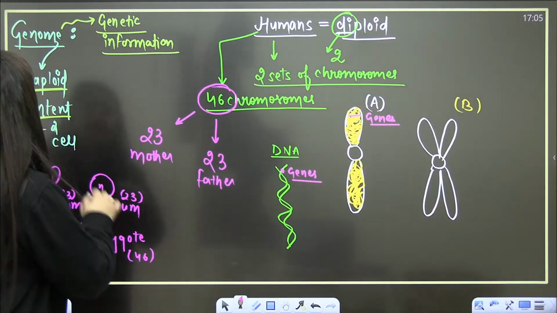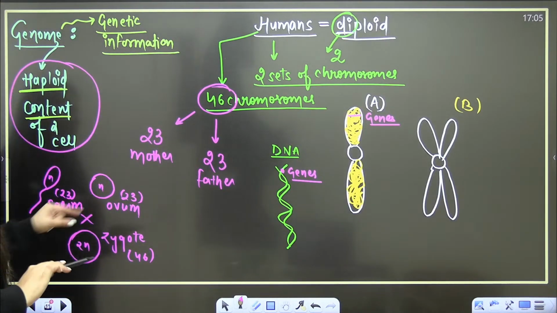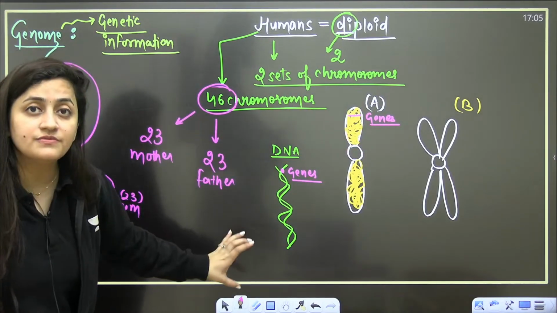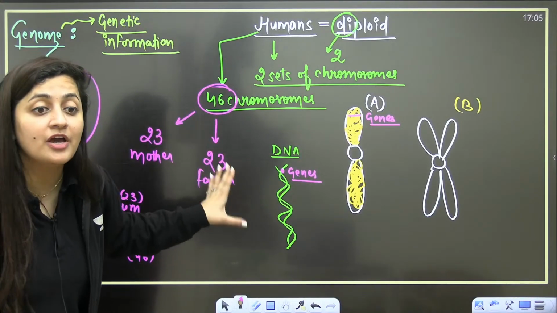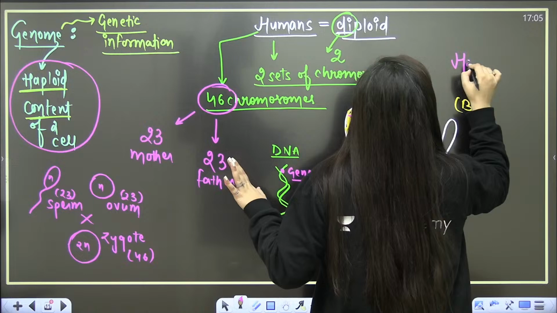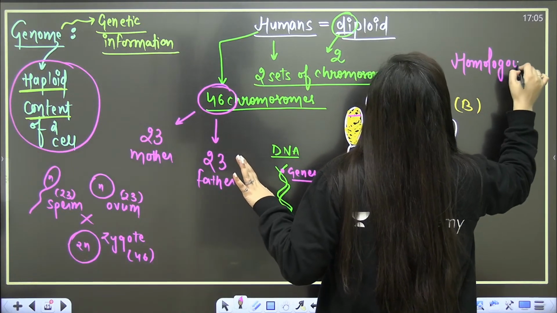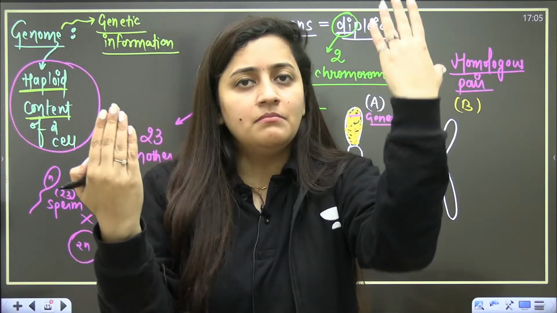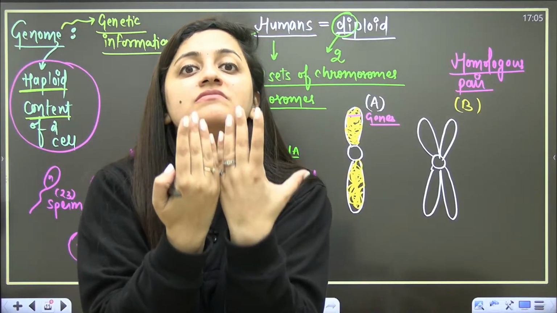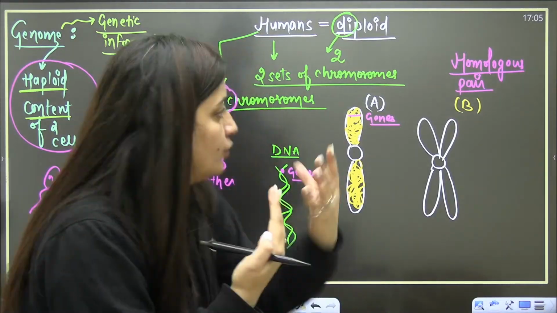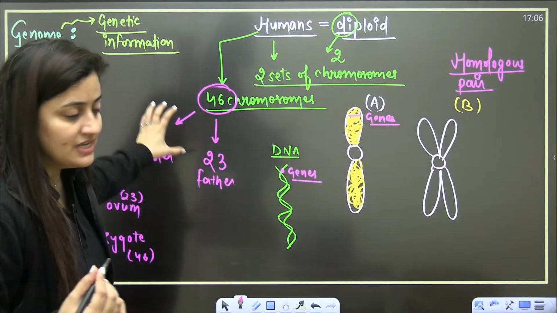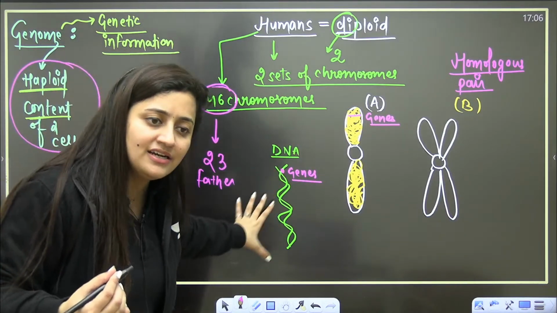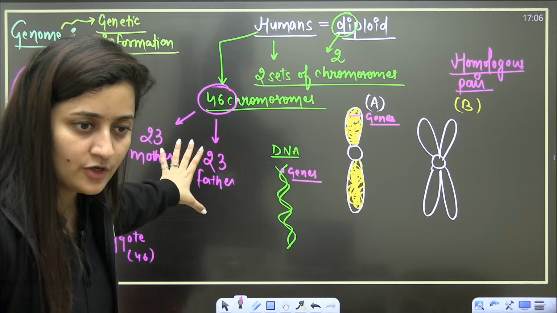So I am saying that the genome is the haploid content of a cell. Let's say we are diploid. We have 23 chromosomes from mother and 23 chromosomes from father. You know that we have homologous pairs of chromosomes. Do you know this term? In the chapter on the cell we discussed it. The maternal and paternal chromosomes will have the same genes. So there is no need to study all 46 chromosomes. If you study the genes of 23 chromosomes, you will get to know about the other 23 chromosomes also.